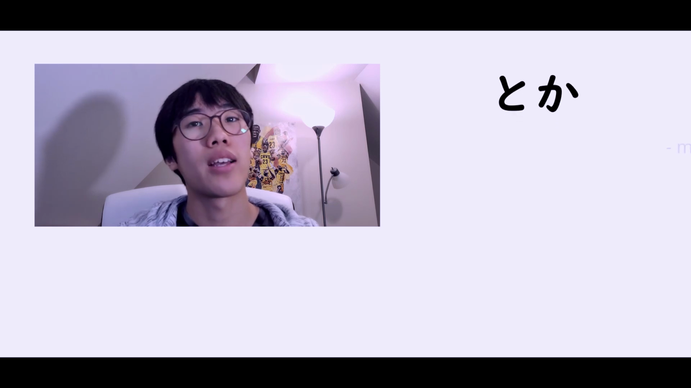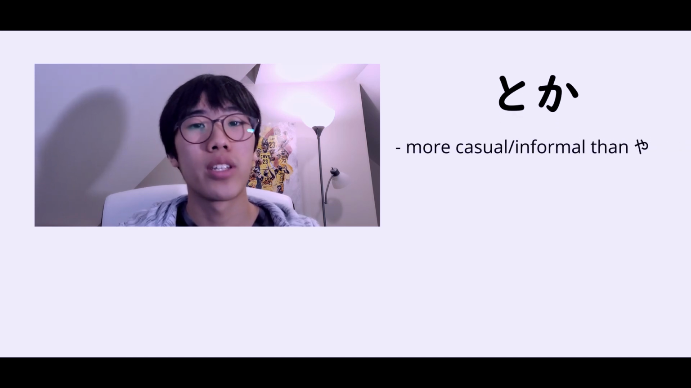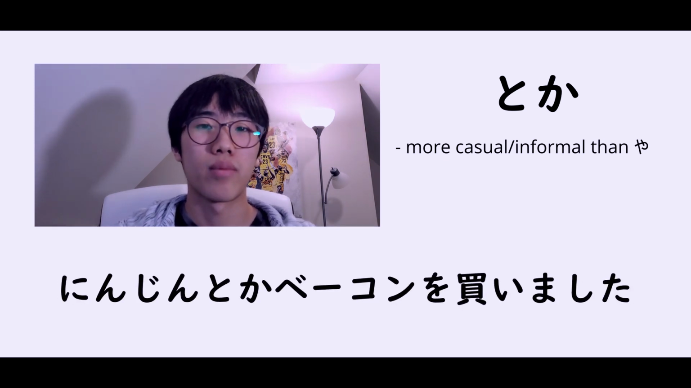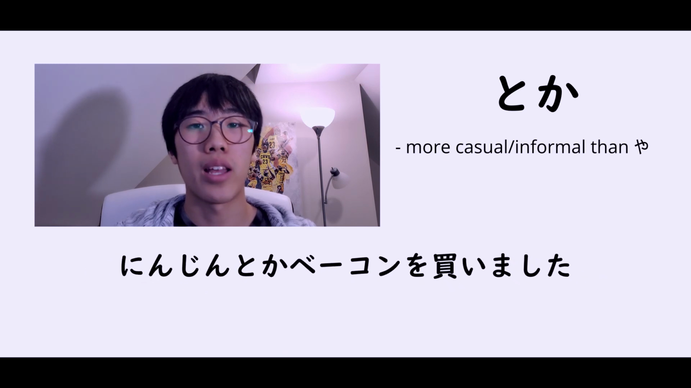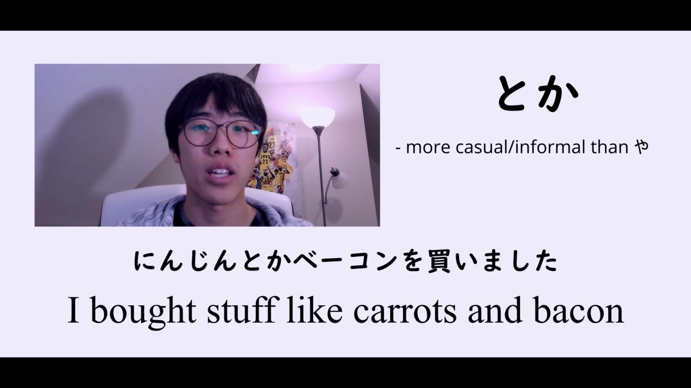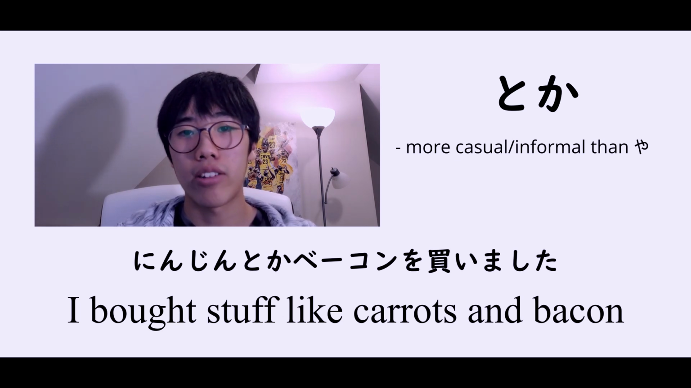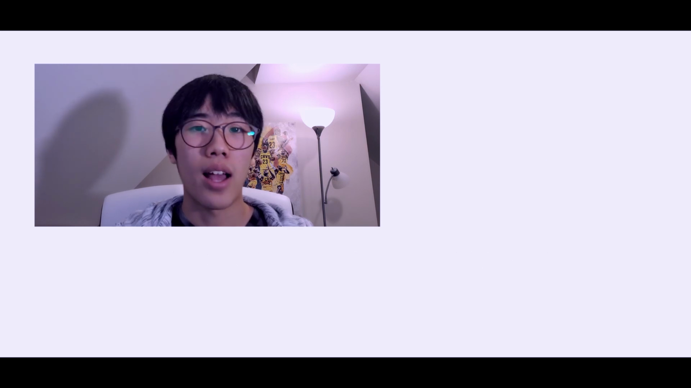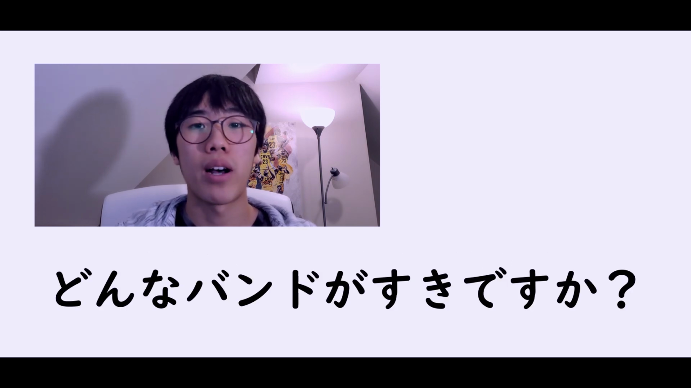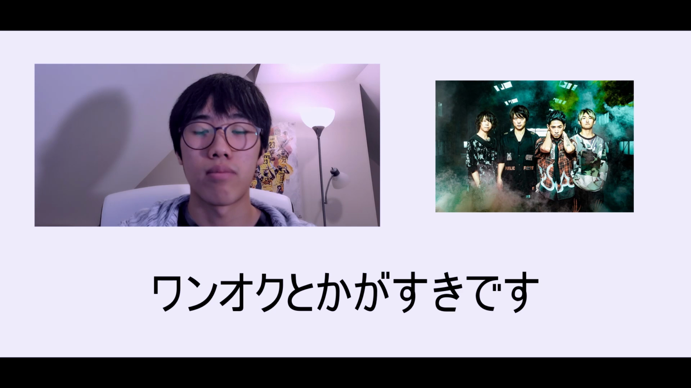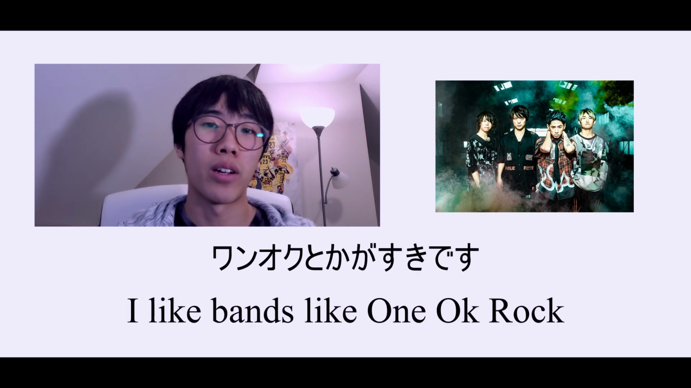So another way of saying ya is toka, but actually toka is a bit more casual. So instead of using ya, you could use toka. 人参とかベーコンを買いました。スーパーで人参とかベーコンを買いました。So instead of using the ya sentence particle here, we just use toka and it sounds more casual. And toka again allows you to list examples. And so if someone asks you, どんなバンドが好きですか? What kind of bands do you like? I can say, ワンオクとかが好きです. And that would mean, I like bands like One OK Rock.